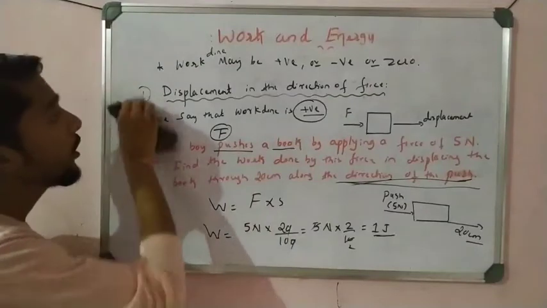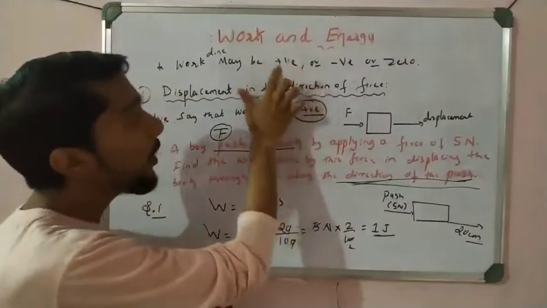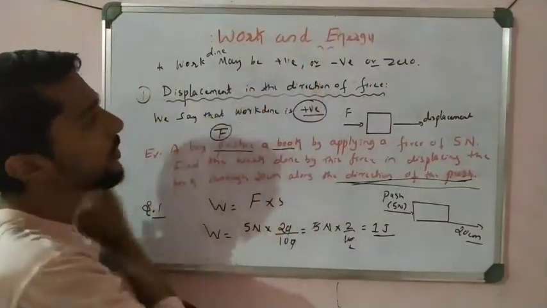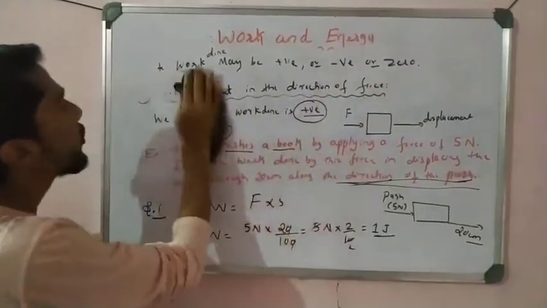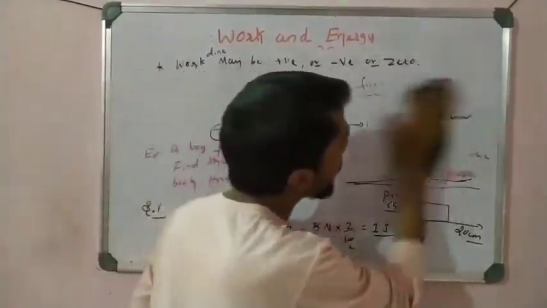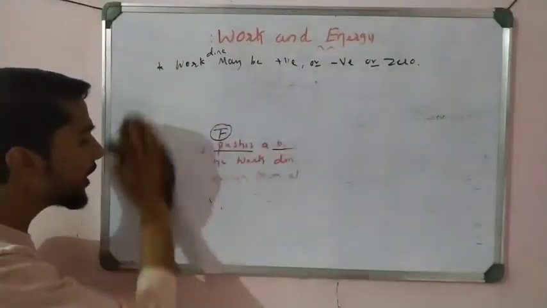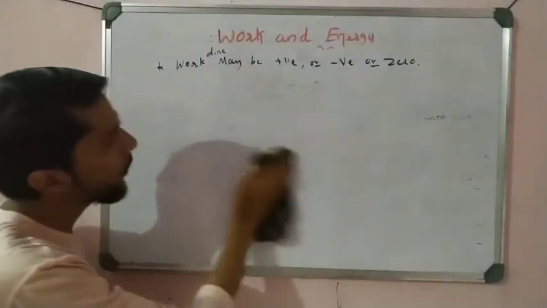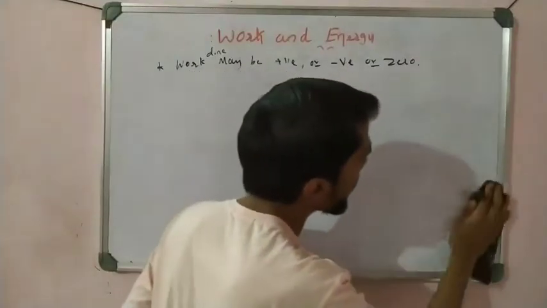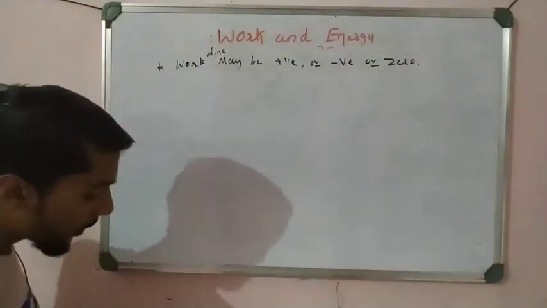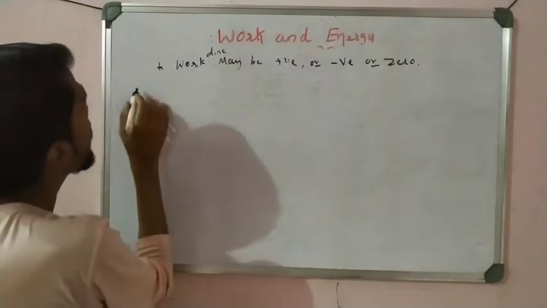Now students, the second point. Now we can finish this one, when this condition is there. Now come to negative here, right? So when do we say that the work done is negative? Let us see, take one example on this so you understand, right? So first consider when it is negative. So see here.